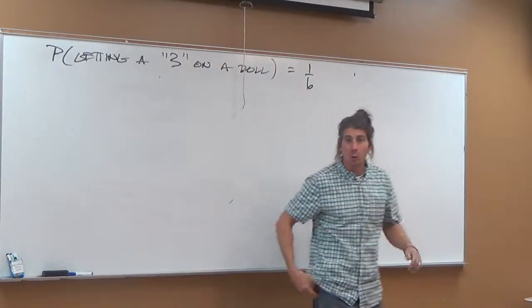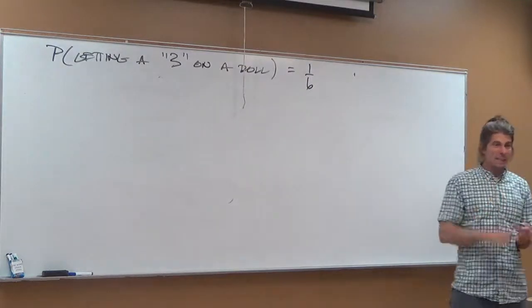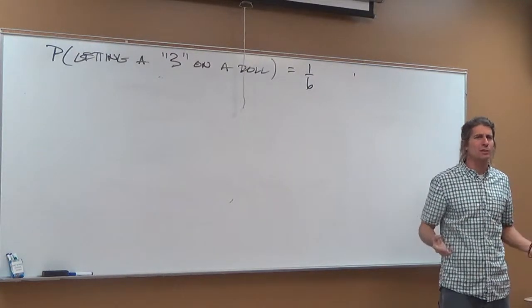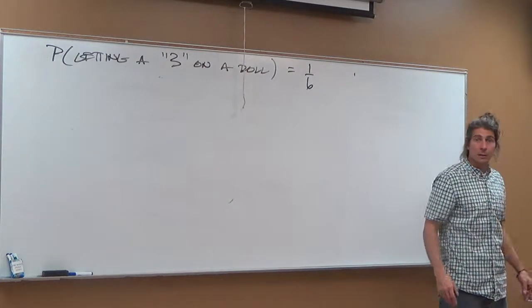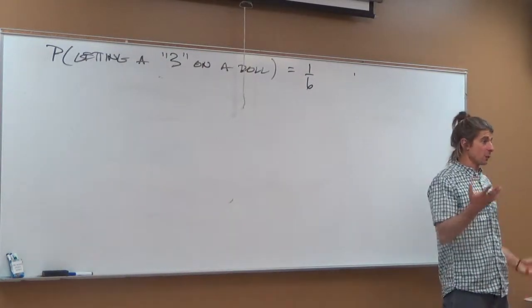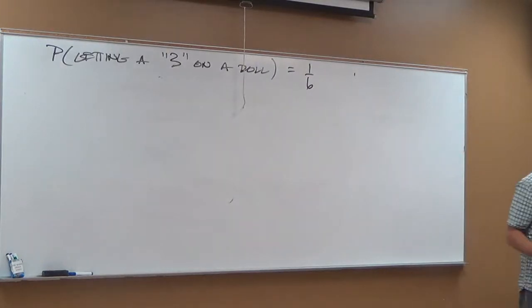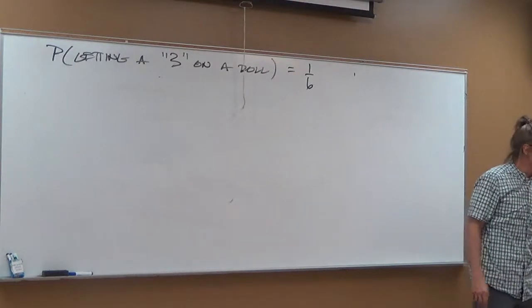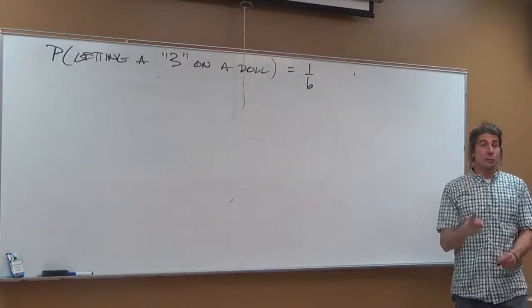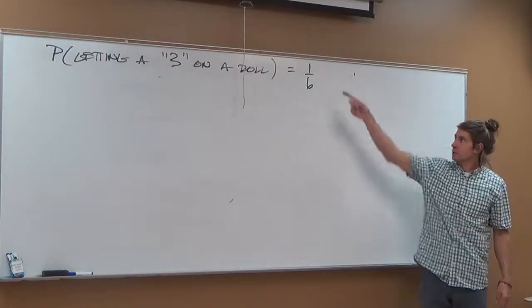Because what did he just do? He got a sample space and an event space. You actually answered this one on your last project, I think. Roll a die. What's the sample space? How big is the sample space? 6. 1, 2, 3, 4, 5, or 6. That's how many things can happen, yes? What is the event space you're interested in? I'm asking you what's the chance you got a 3? Getting a 3, good. So how many ways can you do it? 1. That's why it's 1 in 6.